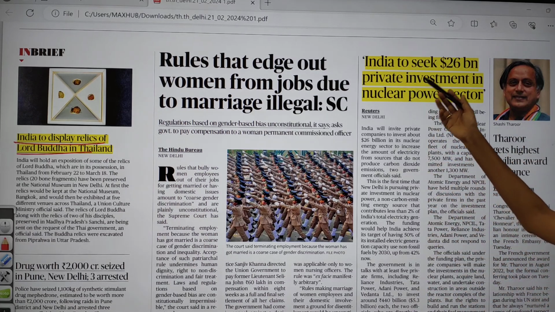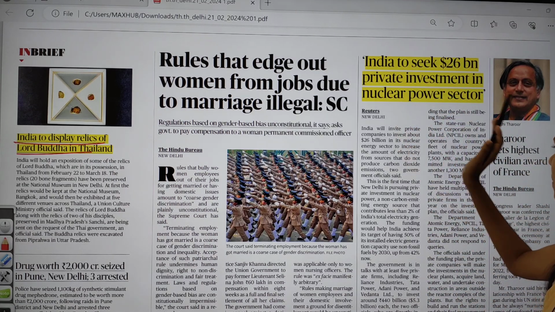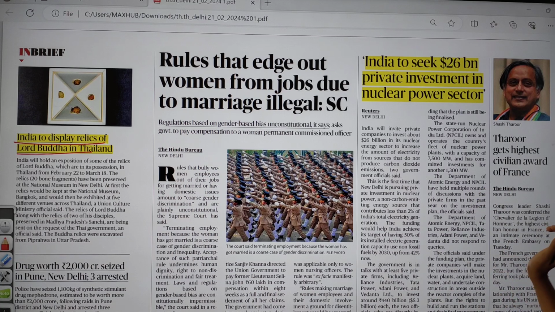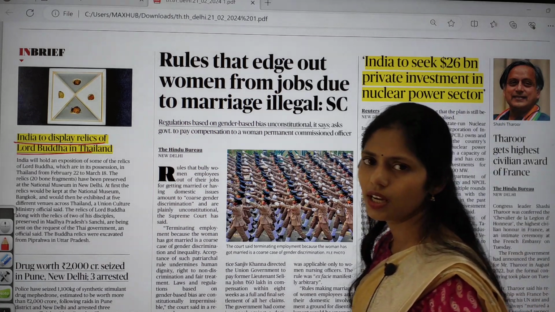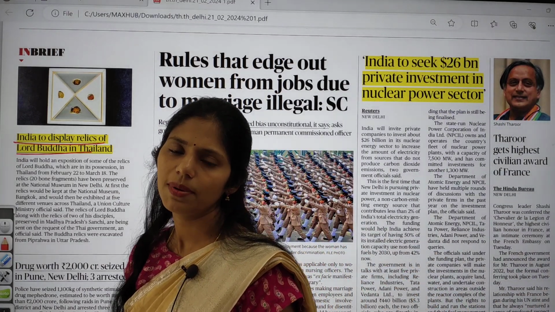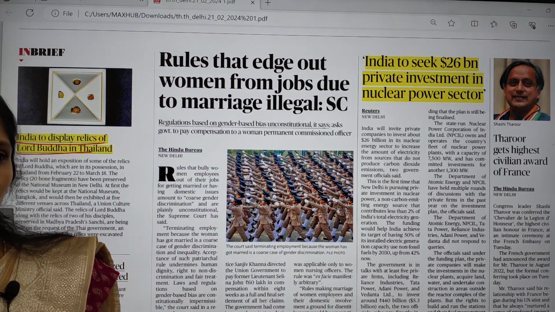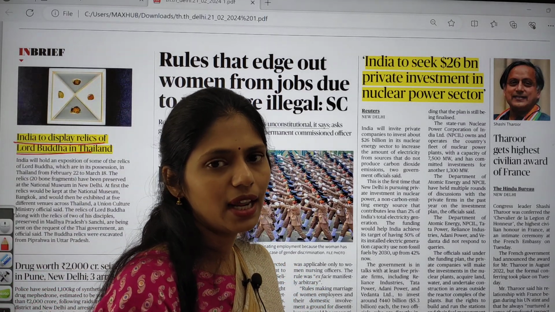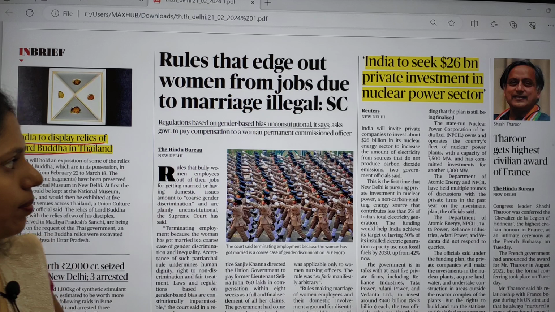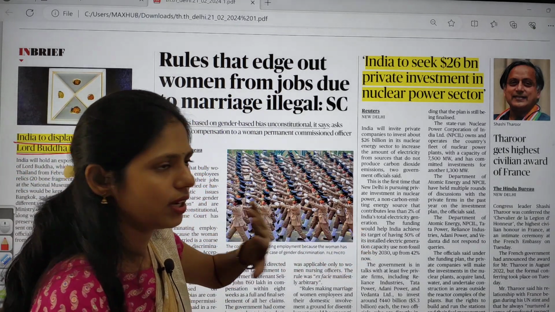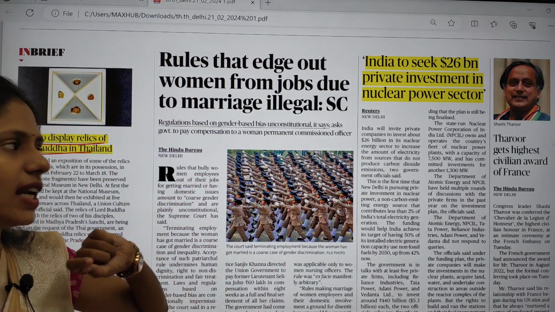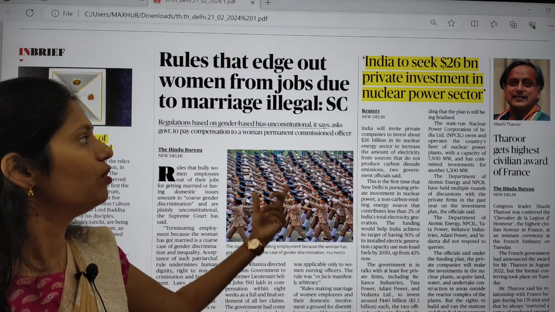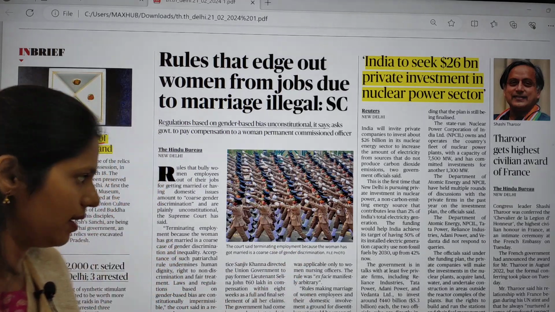And the next one is India seeks $26 billion private investment in nuclear power sector. So this article is also most important because in science and technology we will be studying this topic of energy. There we will be studying about renewable and non-renewable energy. So from that topic point of view it is very important, and especially you have to see what is the potential of nuclear power in India.